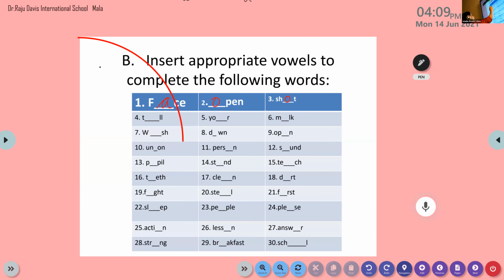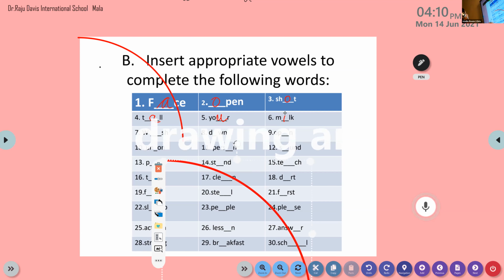Now we have already finished with this word. Children, the sixth word is milk. M-I-L-K. There is a printing error in your workbook. Only L is not given. Please do insert L into it. That is M-I-L-K, milk. Is that clear to all of you?